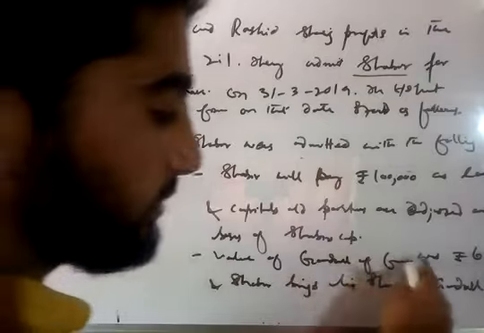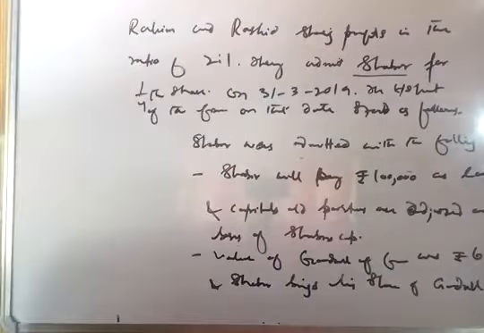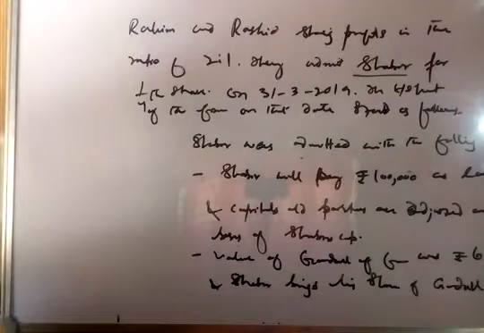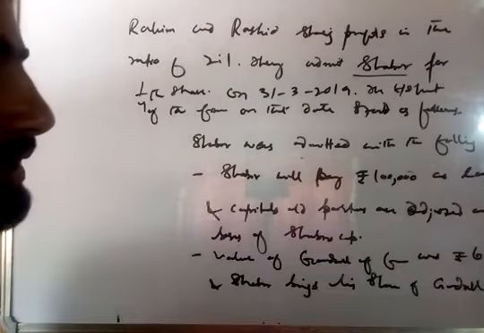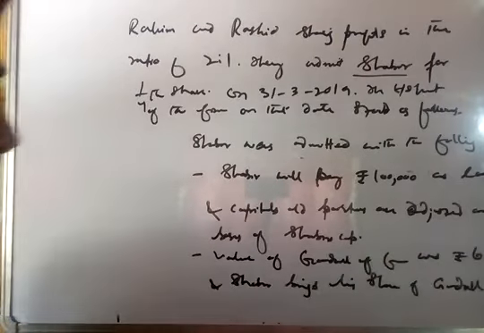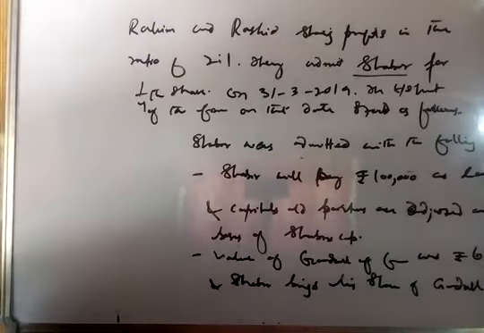The value of goodwill of the firm, when we calculated it, amounted to 60,000. And Shabir brings his share of goodwill in cash.